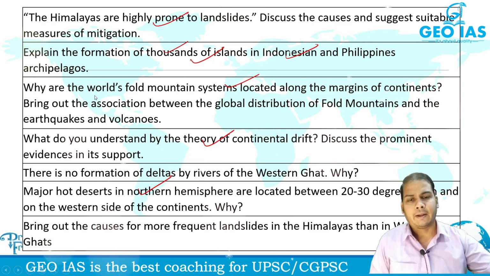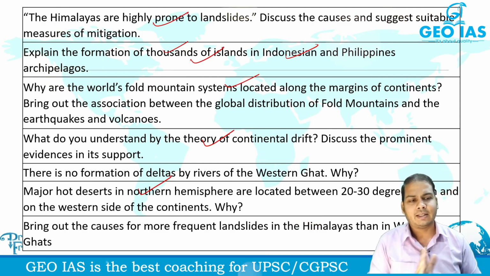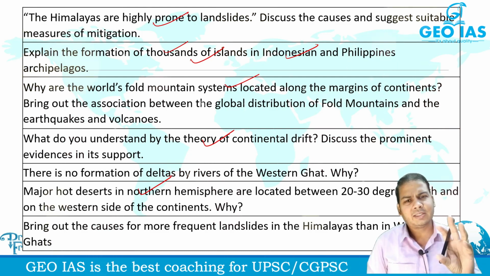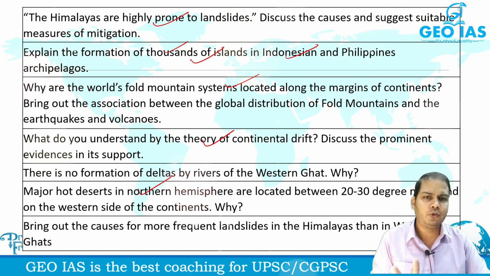So that's the thing. Bring out the causes for more frequent landslides in the Himalayas than in Western Ghats. Here you can see the same kind of question had been asked. So the mains questions are being repeated, just certain modification and bolding will be there, isn't it? So here I have shown you certain examples.